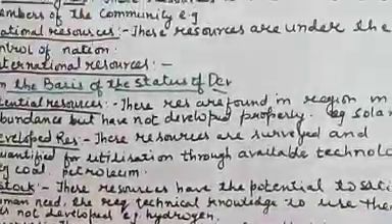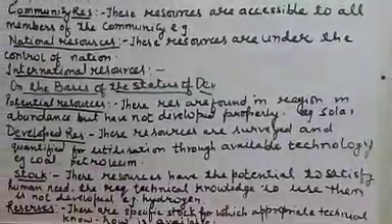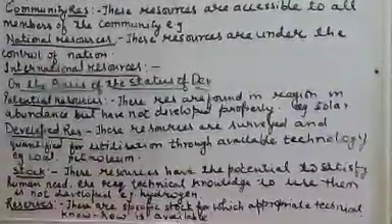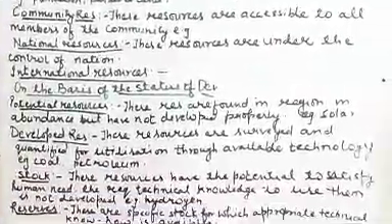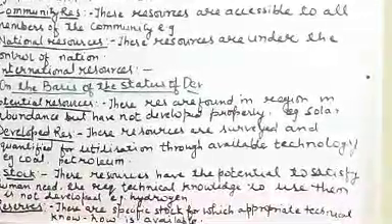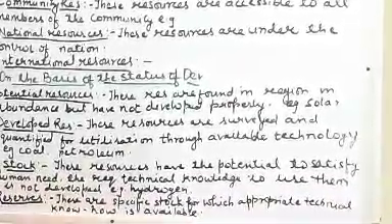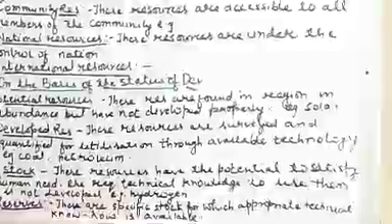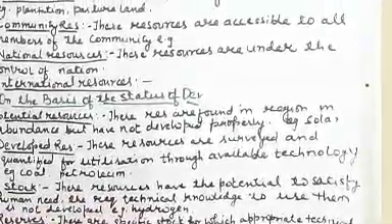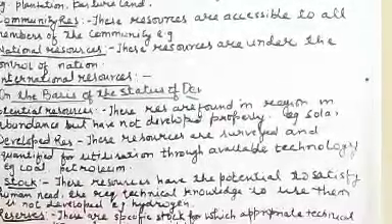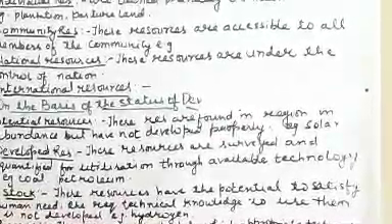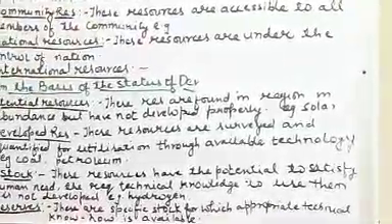International resources are those owned internationally, like ocean water. Ocean water beyond 200 nautical miles is owned by the international community. It means these resources are common and accessible to each and every country. But up to 200 nautical miles, you can own the sea water. These are the international resources.